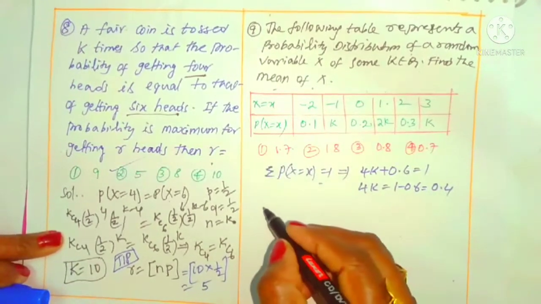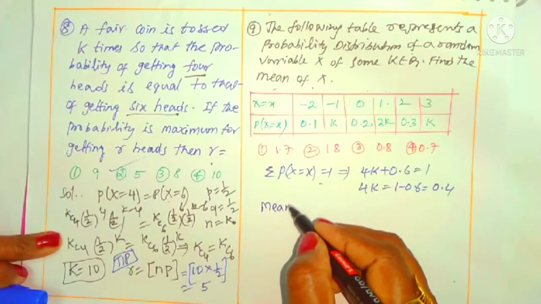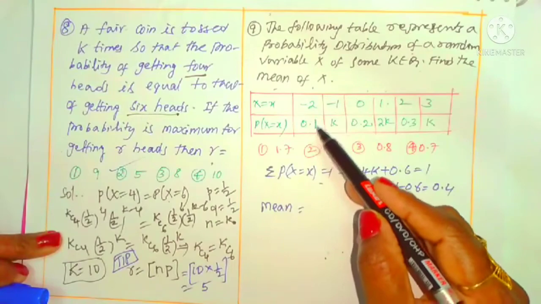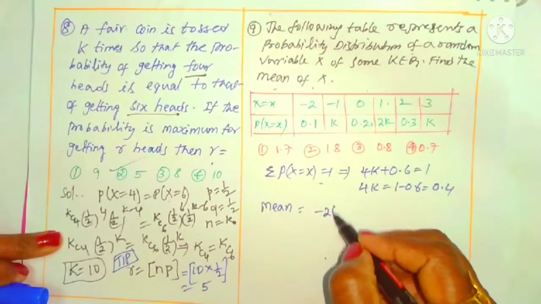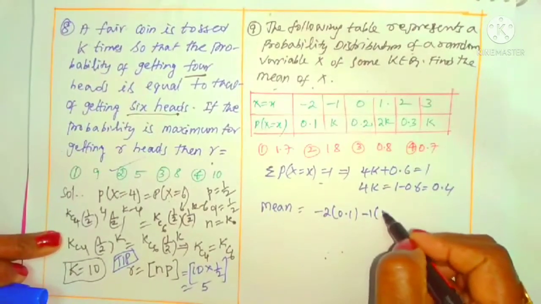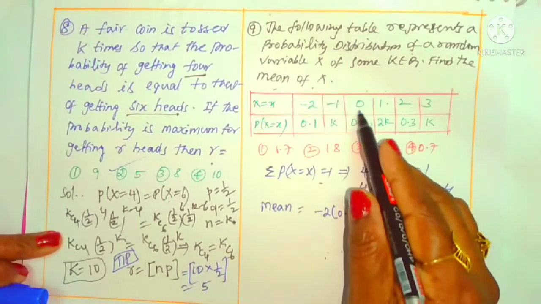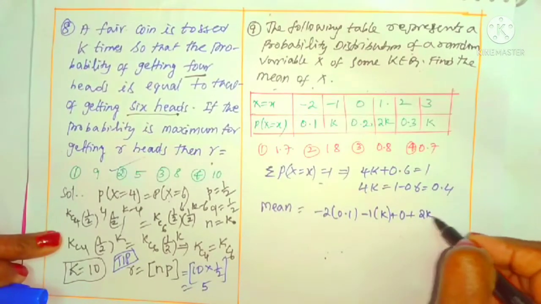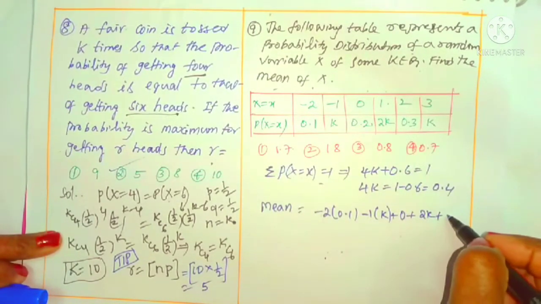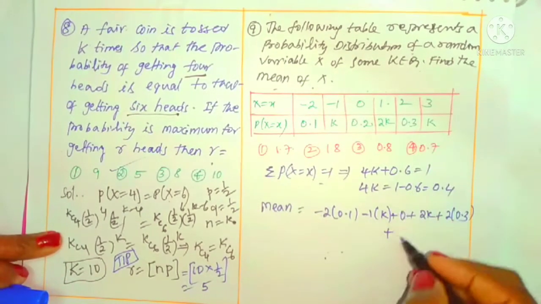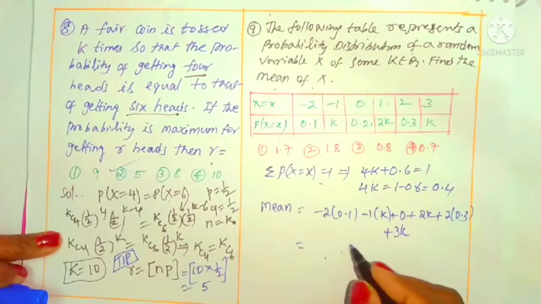Now we want the mean. Mean formula I gave to you. No need to remember the formula. Just take the sum of the products, like minus 2 into 0.1, then minus 1 into k, plus 0 into something is 0 here, plus 1 into 2k, plus 2 into 0.3, plus 3 into k, that is 3k.